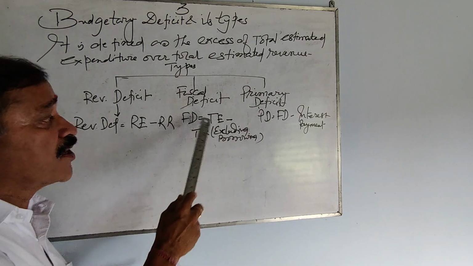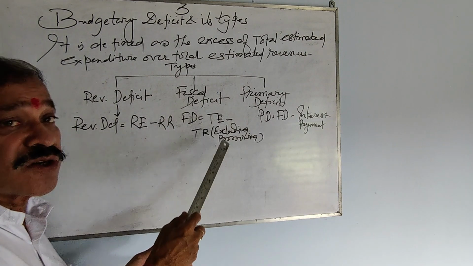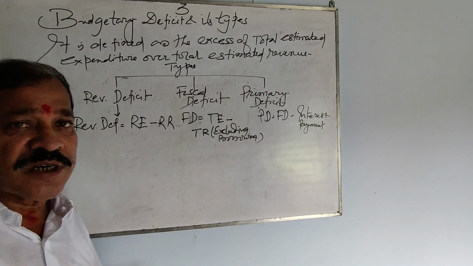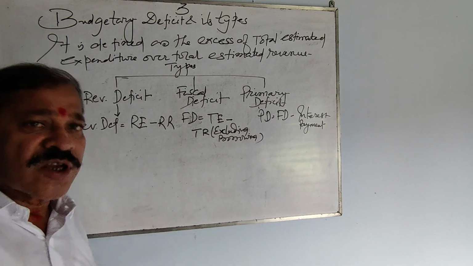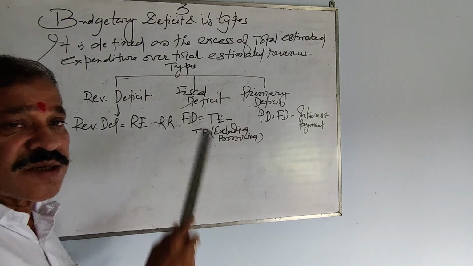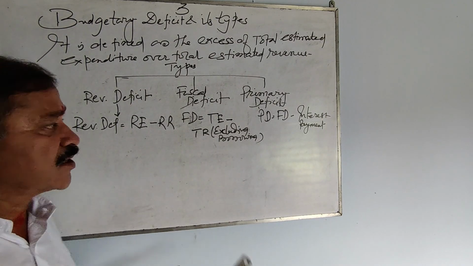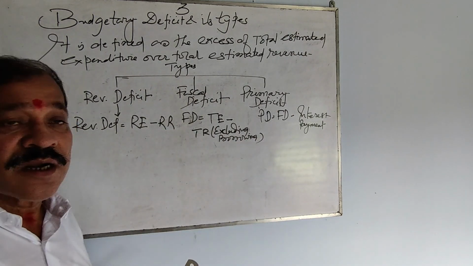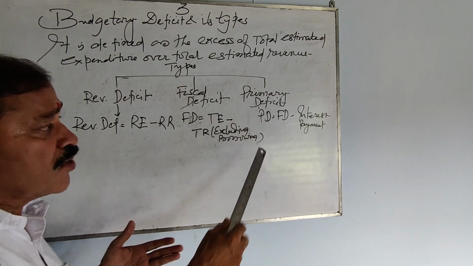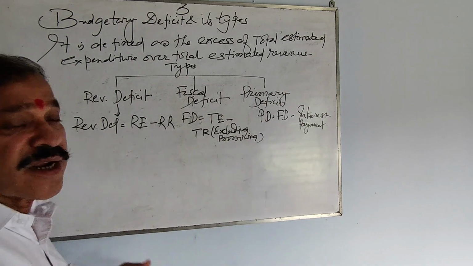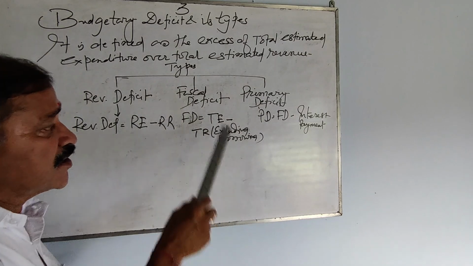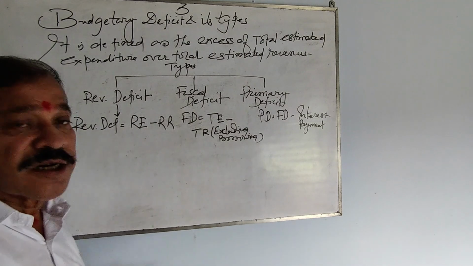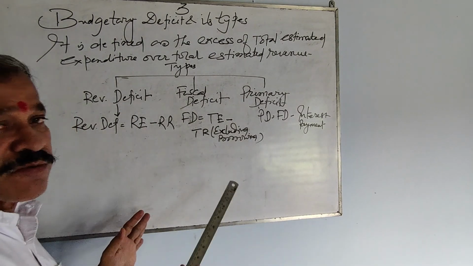So this is the formula of fiscal deficit, and the simplest formula is total expenditure, which includes revenue expenditure and capital expenditure, minus total receipts, which include revenue receipts and capital receipts. Then you will get fiscal deficit. Now primary deficit. The formula is very simple: fiscal deficit minus interest payment. So these are the basic formulas.